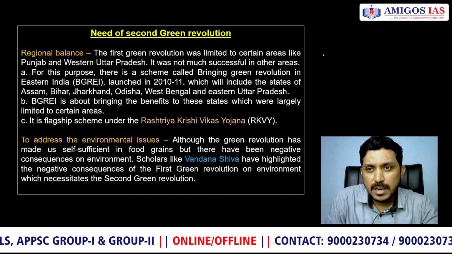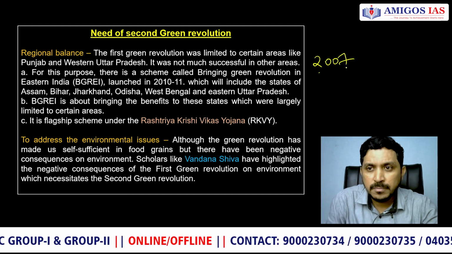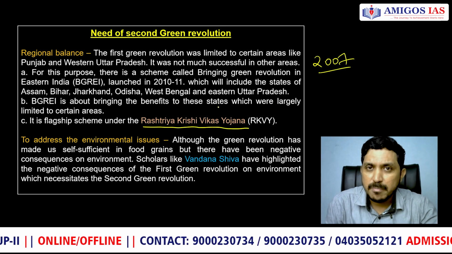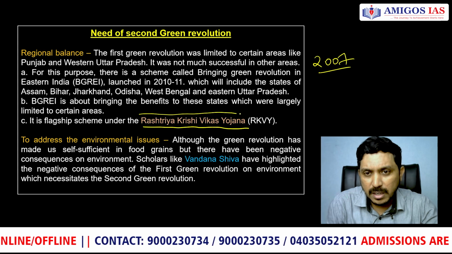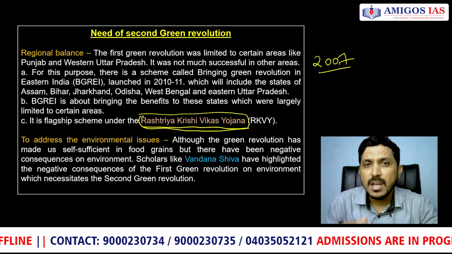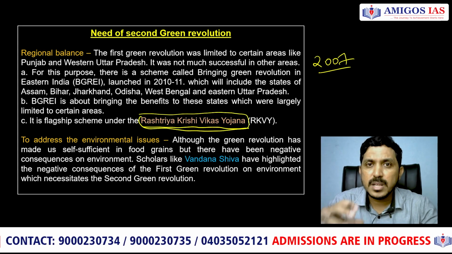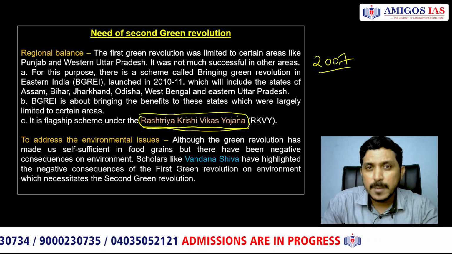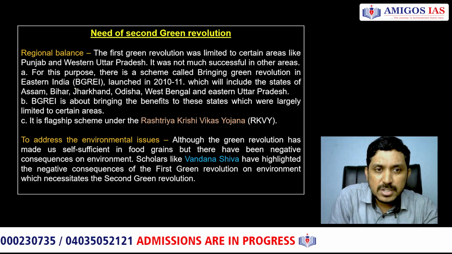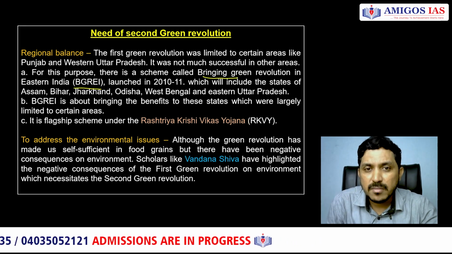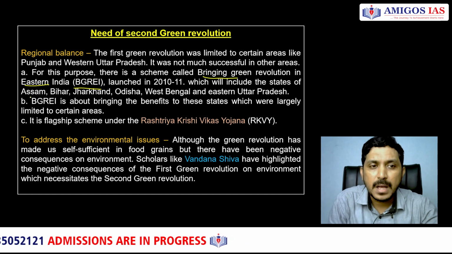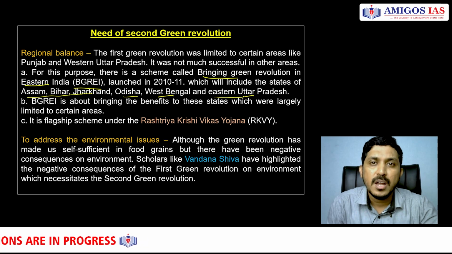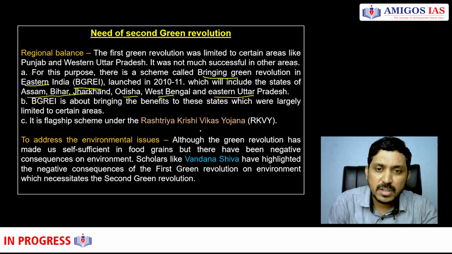So the Government of India in 2007 brought a scheme called Rashtriya Krishi Vikas Yojana, for agricultural development. It means agriculture and allied sectors have to be improved. That was the goal of Rashtriya Krishi Vikas Yojana. Under this, there is a sub-scheme called BGREI, which means Bringing Green Revolution to Eastern India: Assam, Bihar, Jharkhand, Odisha, West Bengal, and eastern Uttar Pradesh. That was a sub-scheme under Rashtriya Krishi Vikas Yojana.